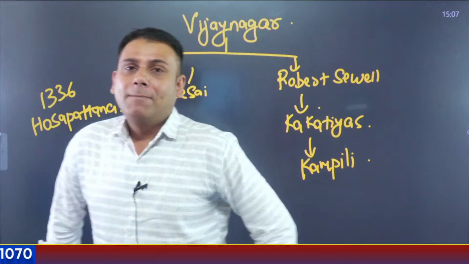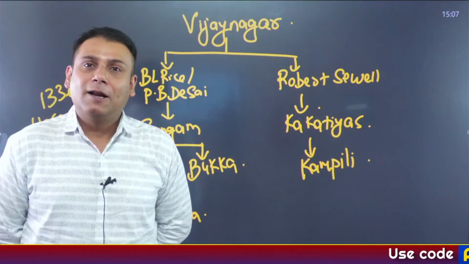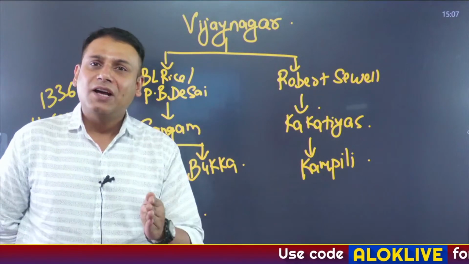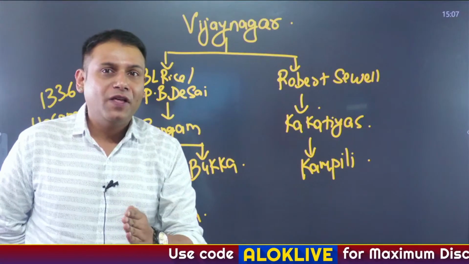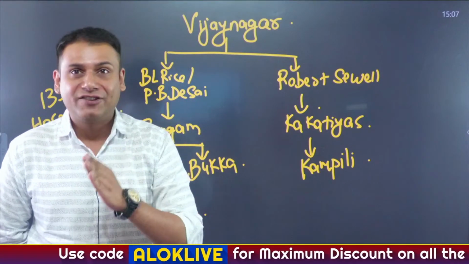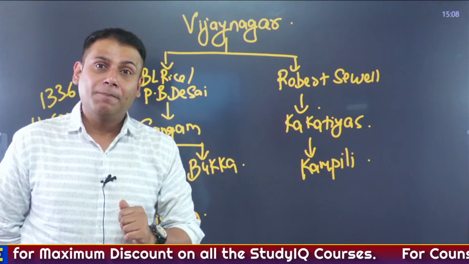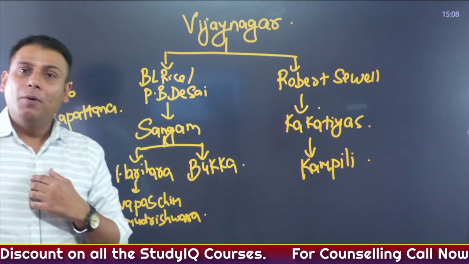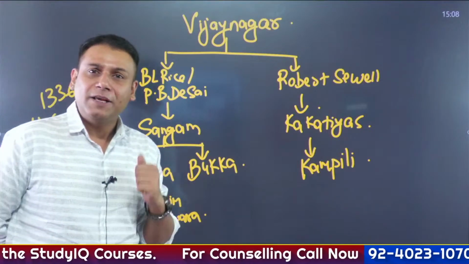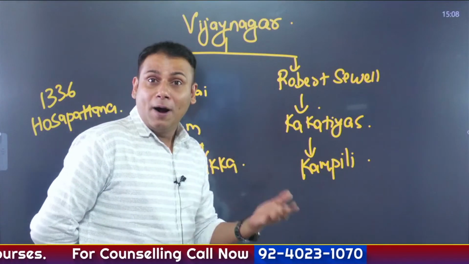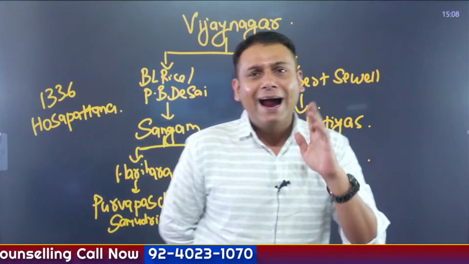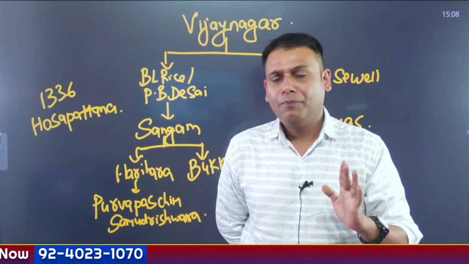Regarding the Vijayanagar Kingdom, as discussed earlier, there were four major dynasties that ruled consecutively from 1336, starting with the Sangam dynasty, followed by Salua, Tuluva and Aravidu dynasty.